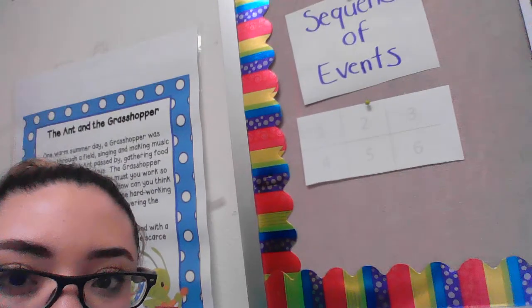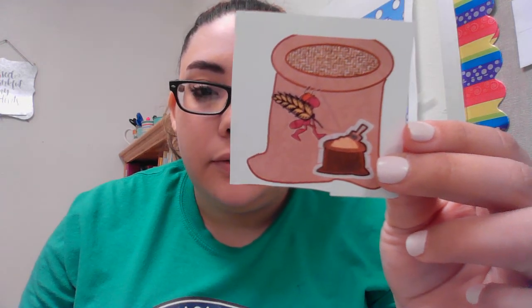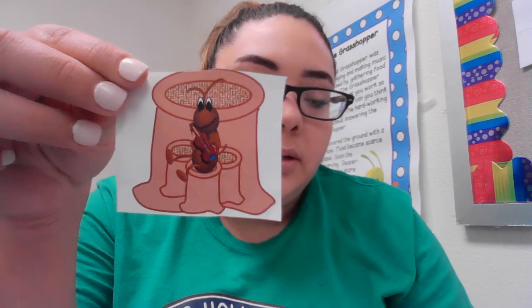Okay, boys and girls, so now we're going to put the sequence of events of our story, The Ant and the Grasshopper, in order, okay? So I'm going to show you these pictures first, and then we're going to use this to put our events in order, okay? So we have this picture right here. Looks like the ant collecting food, right? We have that one. And then we have this one of the cricket.